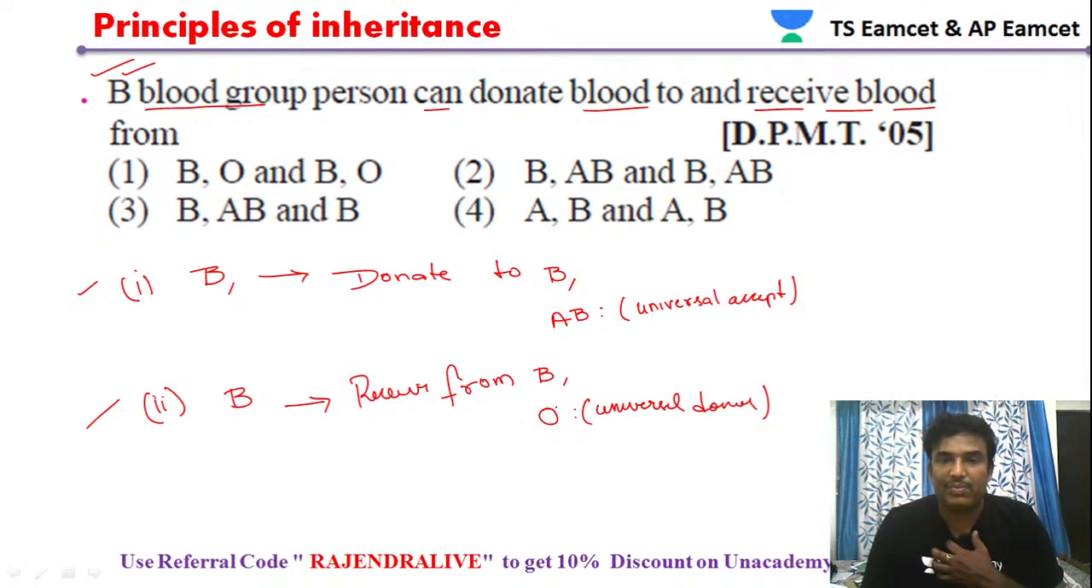He can also receive blood. Here it should be O actually, so we'll go with option 2 as the answer.